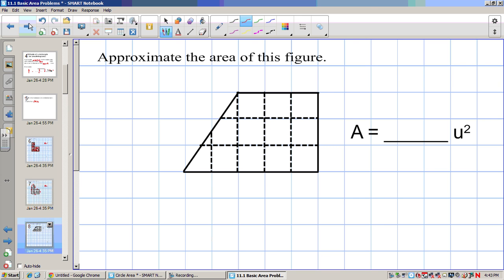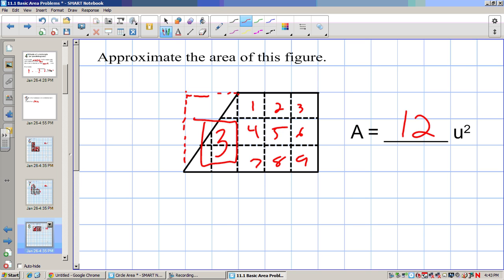So if I want to approximate the area of this figure, we can count up the squares. 1, 2, 3, 4, 5, 6, 7, 8, 9. Now to figure out these, it's kind of hard to see exactly what they are. So what I would do is look at this chunk here. We know that this would be 6 if it's full, but I just cut that in half. So we know all of these have to add up to 3 together. So there's 9 individual ones plus 3 over here, so that's a total of 12 square units.